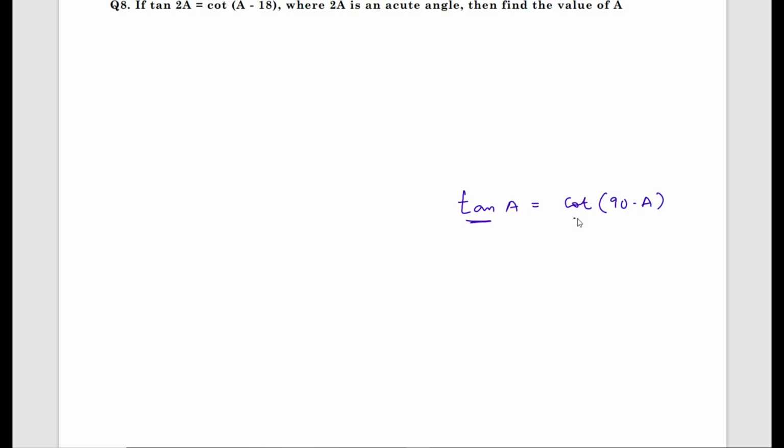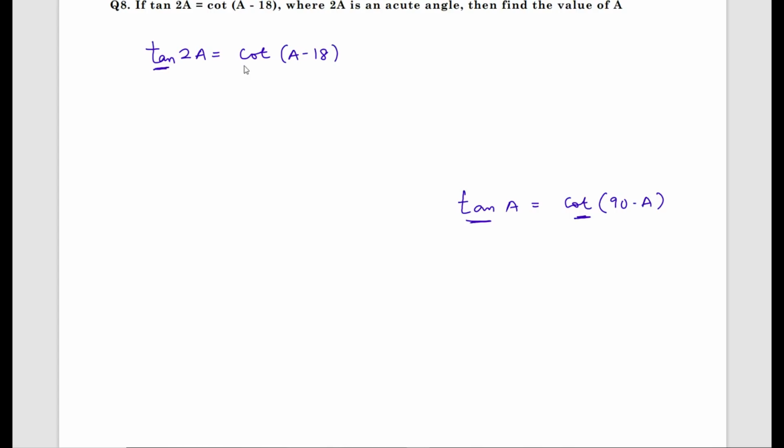In the same way, what is the given condition? That is, tan 2a equals cot a minus 18.